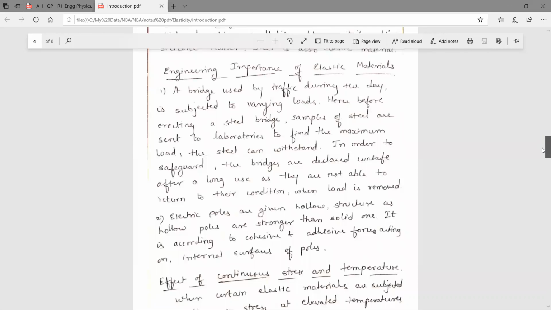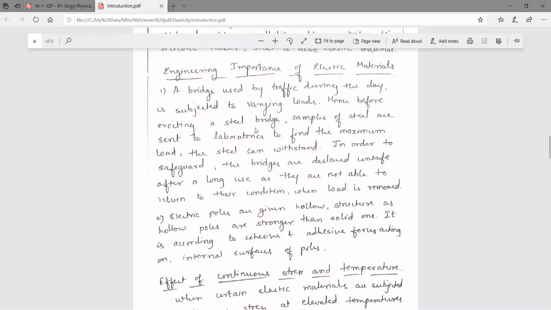How is it useful? Whatever the steel we are using for the building purpose, the property of the steel will be studied and then only it will be used. Okay, means how much weight it can bear. Samples of the steel are sent to the laboratories to find the maximum load the steel can withstand. Otherwise it will break and there will be the leakage.